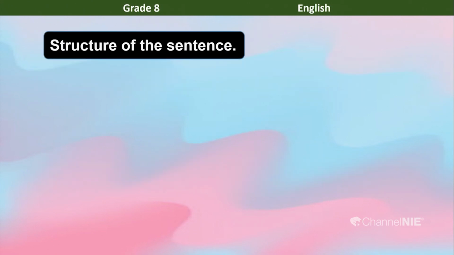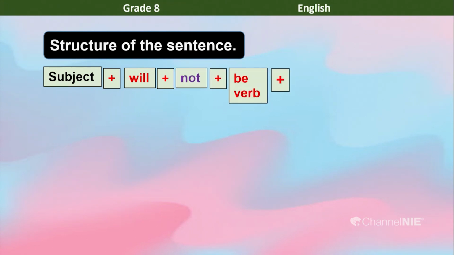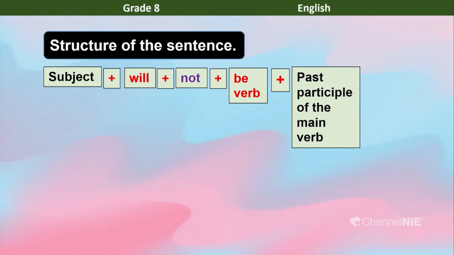Now, the structure of the passive voice simple future tense negative sentences. We have the subject, then will, not, be verb, then the past participle of the main verb and the agent.